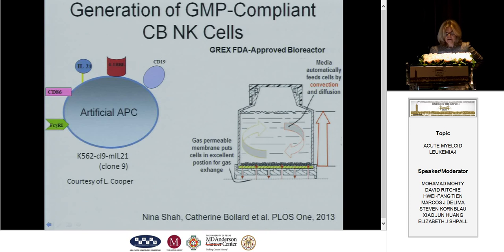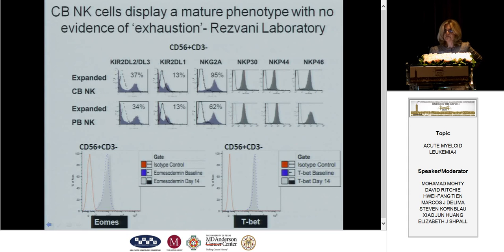The other project, for patients who have cord blood as an option, is the generation of cord blood natural killer cells. Here, in both the peripheral blood and the cord blood, our unique expansion strategy involves a K562 cell that Lawrence Cooper provides that has 4-1BB and IL-21 on the surface. This is a very impressive construct that allows for massive expansion of peripheral blood NK cells. And in the cord blood, we have a small bioreactor and are getting very good expansions here.